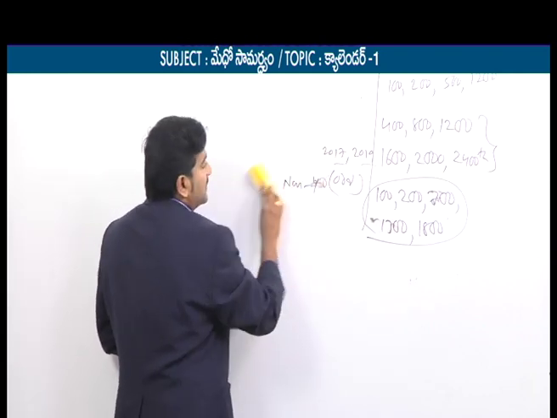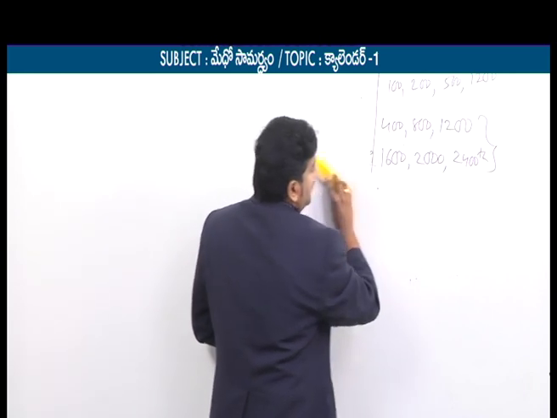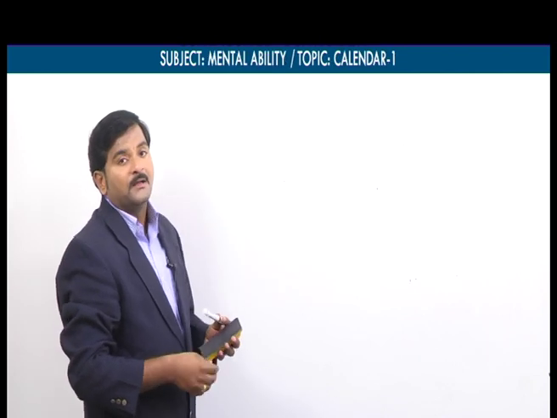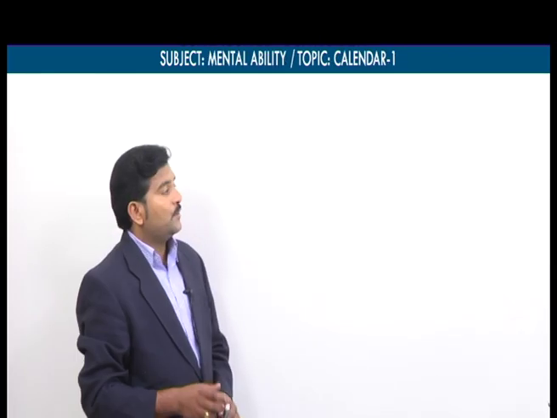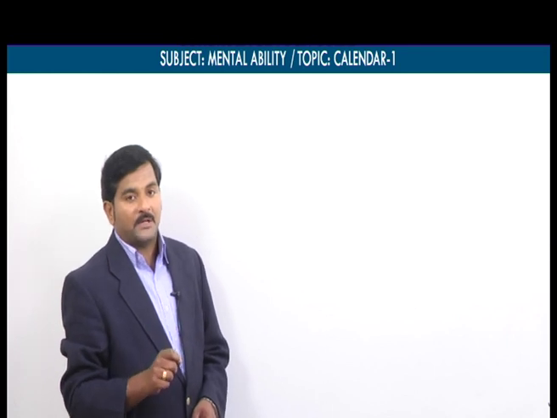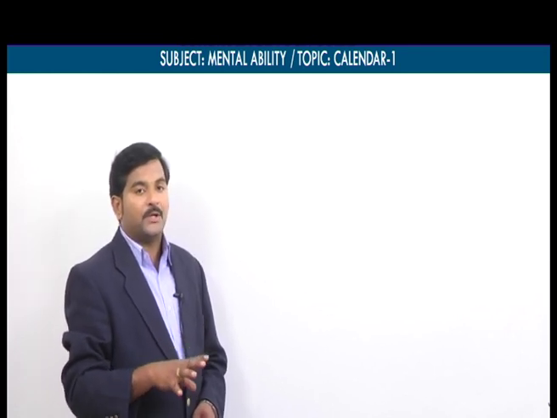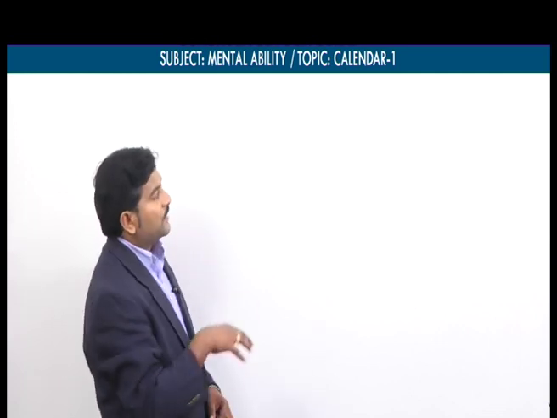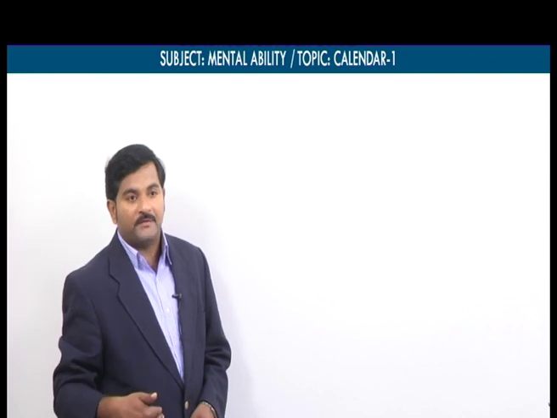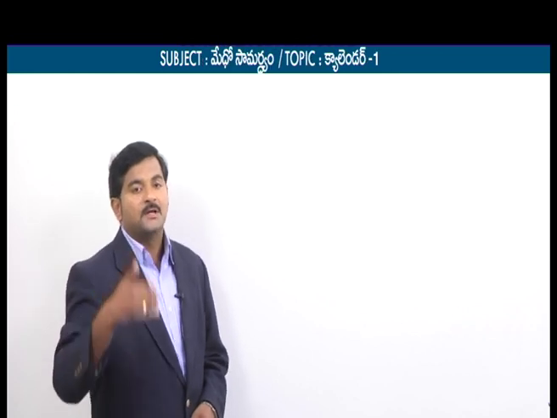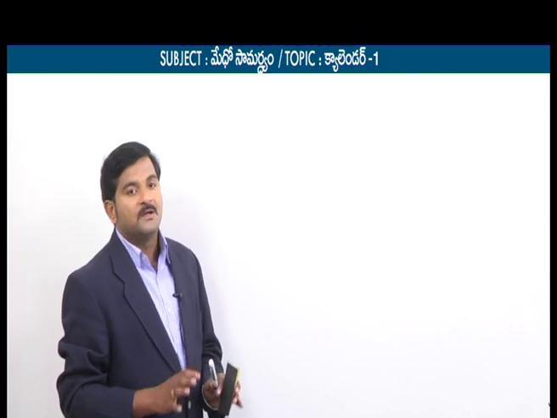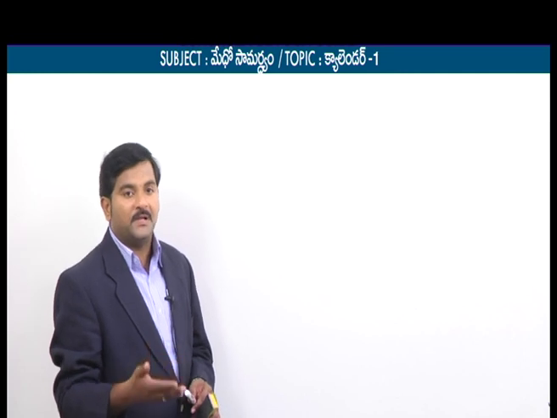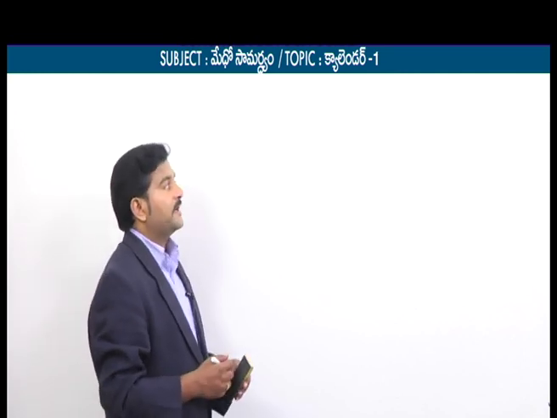Now, apart from these leap year and non-leap year concepts, we need to have some codes, and one formula is there. By using the formula, we can solve any kind of question. As I told you earlier, based on that formula we are going to solve many problems. Before taking the formula, we have certain codes: for days, for months, and for century years also. First of all, we will focus on the codes, then we will move to the principle, then based on that we will discuss different types of problems.